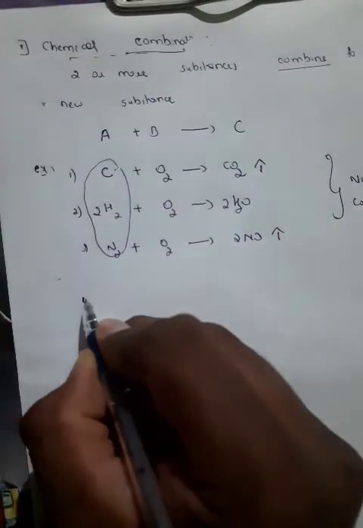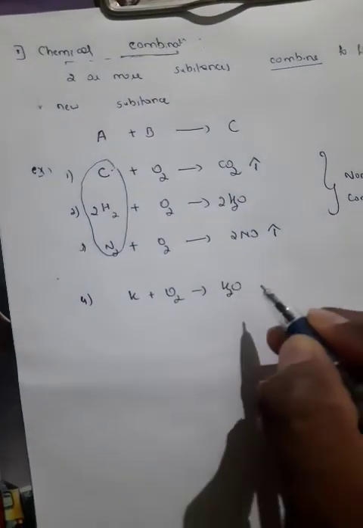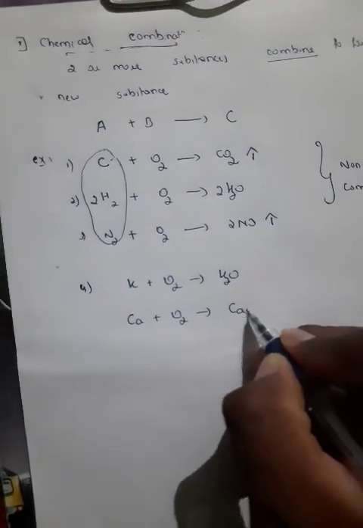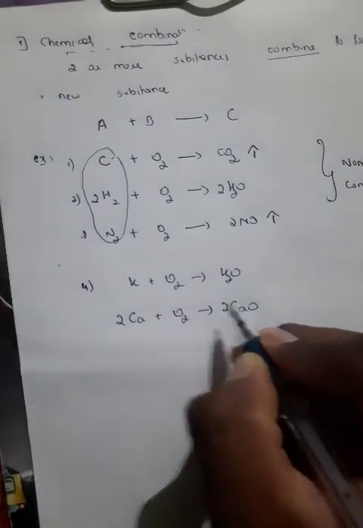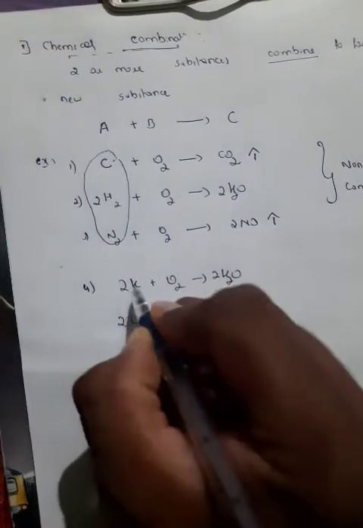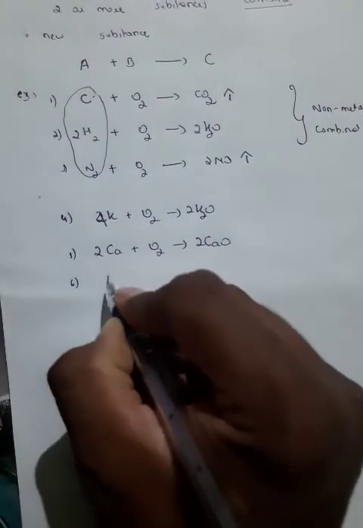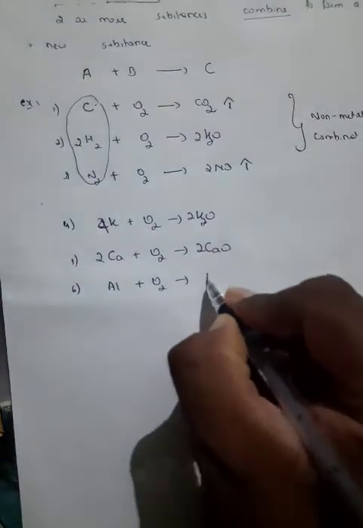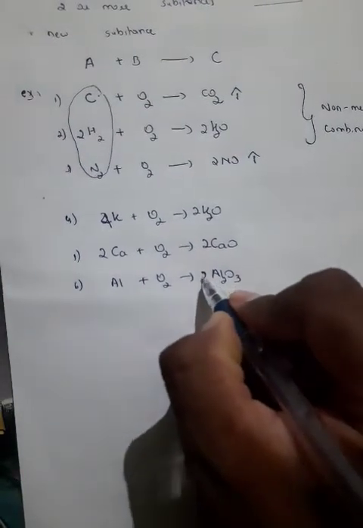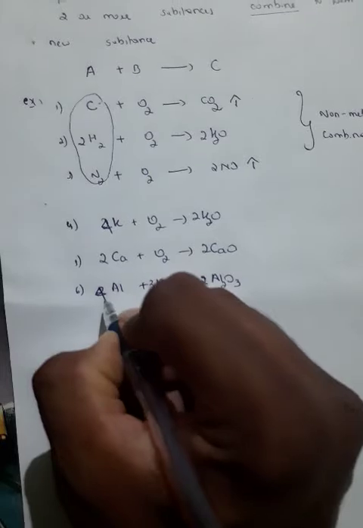I'll give some more examples. When potassium reacts with oxygen, it forms K2O. When calcium reacts with oxygen, it forms calcium oxide. To balance, I'll multiply this by 2, and this should be multiplied by 2, so actually it should be multiplied by 4. I'll write one more example of aluminum reacting with oxygen to form Al2O3. Again, to balance, I should multiply this by 4, this by 3, and this by 2.